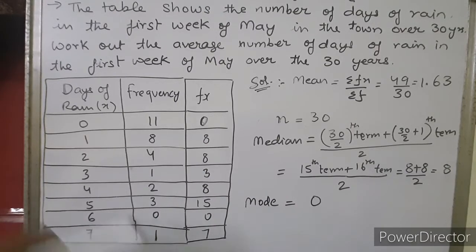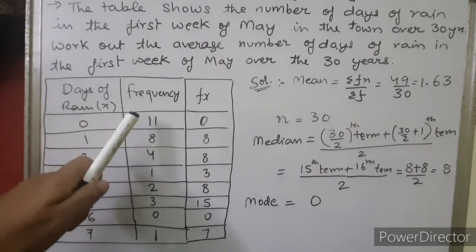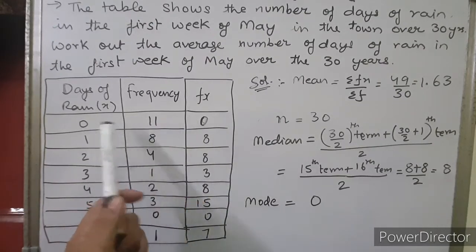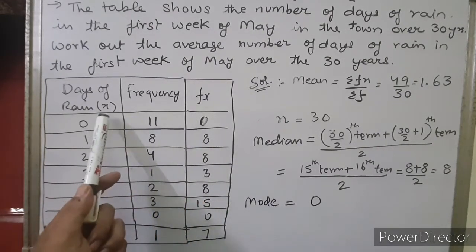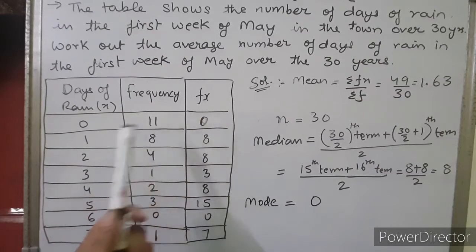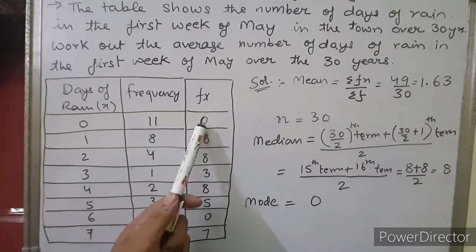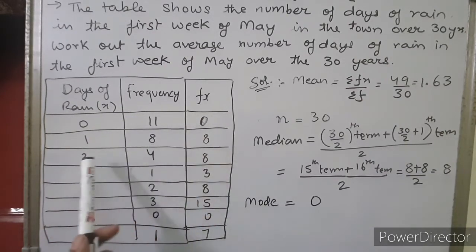Whenever the data is given in variate and frequency form, for finding the mean we multiply the variate and frequency. Suppose this is x and this is f, so we calculate fx. 11 into 0 is 0, 8 1s are 8, 4 2s are 8, 1 3 is 3, 2 4s are 8, 3 5s are 15, 0 6s are 0 and 1 7 is 7.